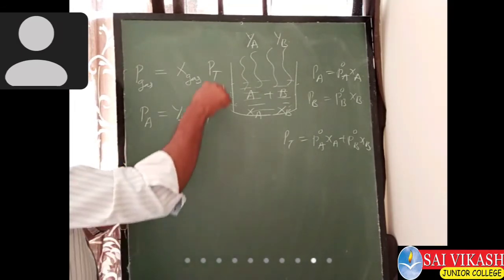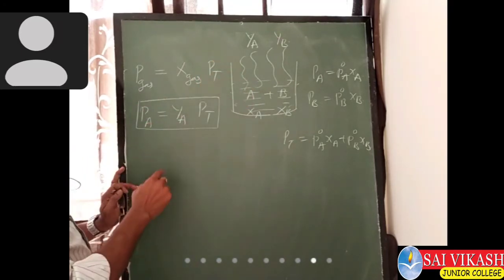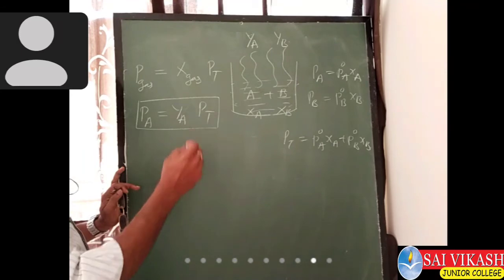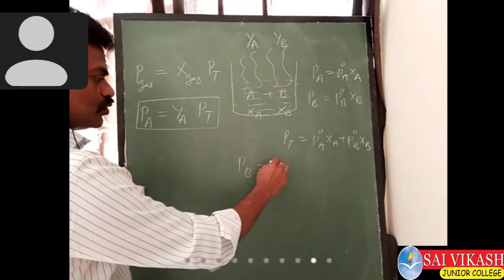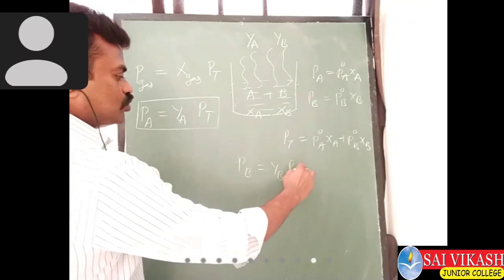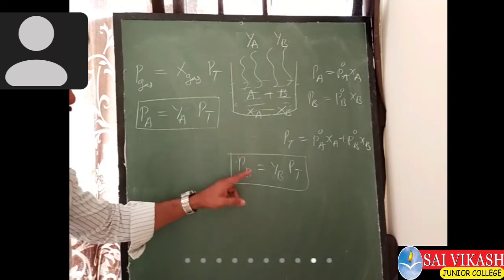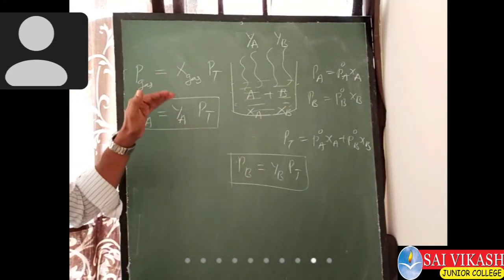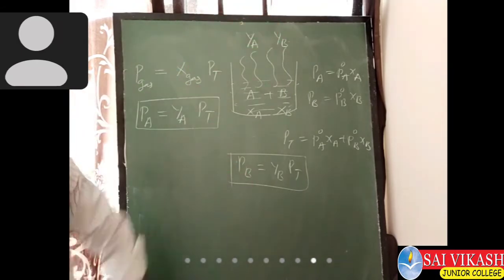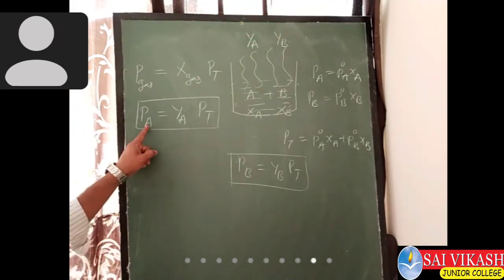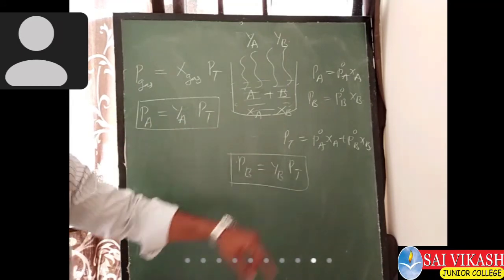Similarly, for component B, PB is equal to YB into total pressure. I have used this formula for the vapor phase mole fractions. So PA equals YA into PT, PB equals YB into PT.